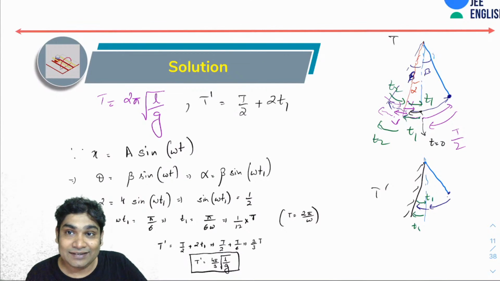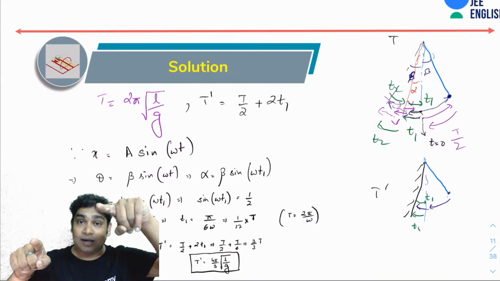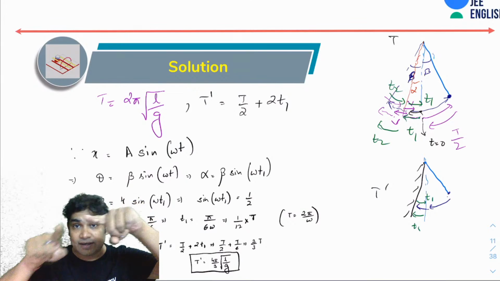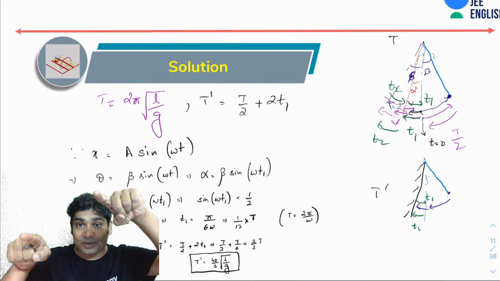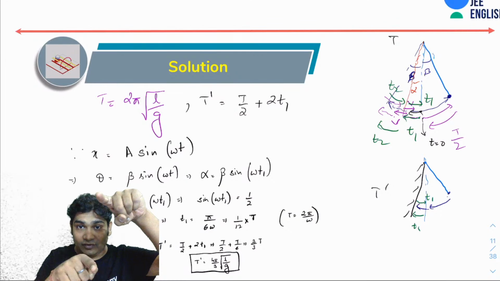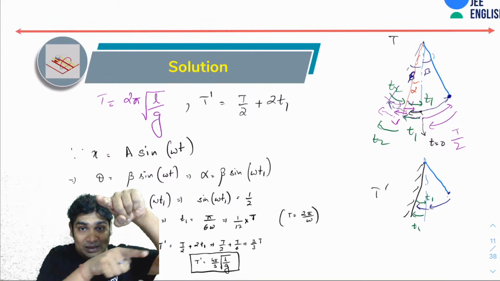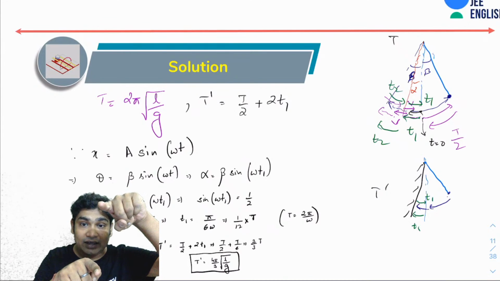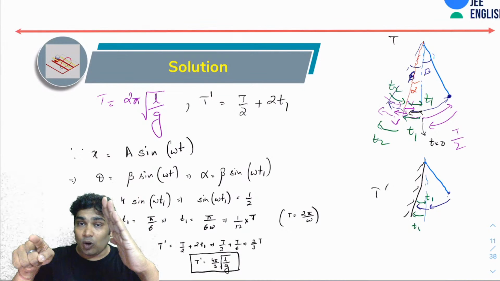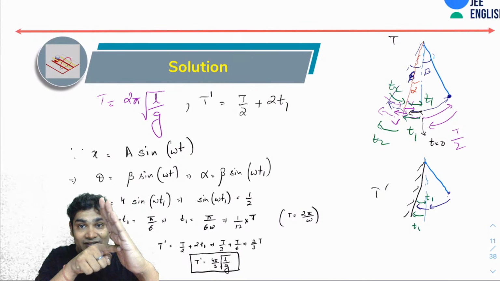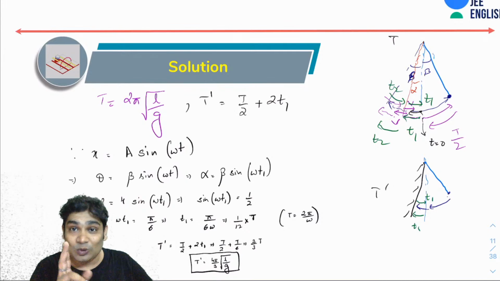Does that make sense? You realize what we did? I assumed that the SHM was unhindered. If there was no hindrance, then it would have gone from beta to beta. And now I know if it starts from here, then in going from here to here, it takes T by 4. If in going from here to alpha it takes some time t1, then while coming back from alpha to mean, it will take time t1 again, and then it will take time T by 4 again. So even if there is a restriction, all that will happen is it will take T by 4, then t1, then t1, and then T by 4. So the total time period would be T by 2 plus 2 times t1.